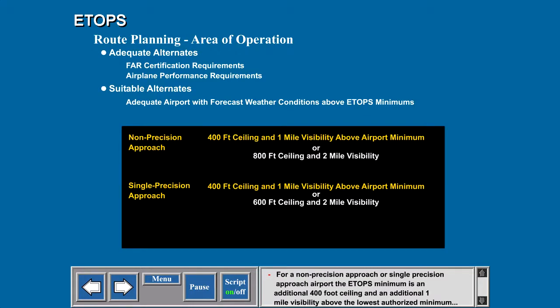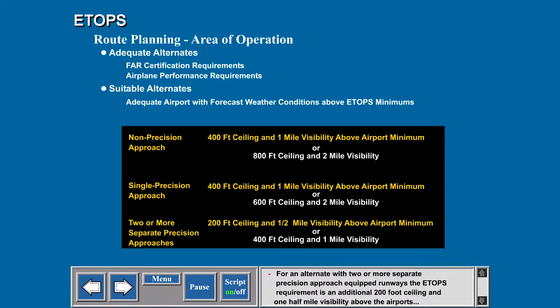For a non-precision approach or a single precision approach airport, the Etops minimum is an additional 400-foot ceiling and an additional 1-mile visibility above the lowest authorized minimum for the airport, or the other listed requirement, whichever is more restrictive. For an alternate with 2 or more separate precision approach-equipped runways, the Etops requirement is an additional 200-foot ceiling and 1/2-mile visibility above the airport's minimums, or a ceiling of 400 feet with 1-mile visibility.